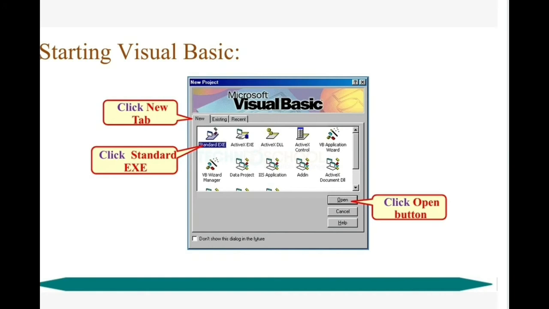For the other icons, we have more options, database and other concepts, data components and other parts of Visual Basic. Here you are learning only simple programs, creating simple programs and an introduction to Visual Basic. Those icons are for people studying Visual Basic as professionals and creating commercial software applications; they can use the other icons. So you just click Standard EXE and click that icon, and click the Open button at the end of the screen, your form will be opened. This is the step for starting a Visual Basic program in your system.